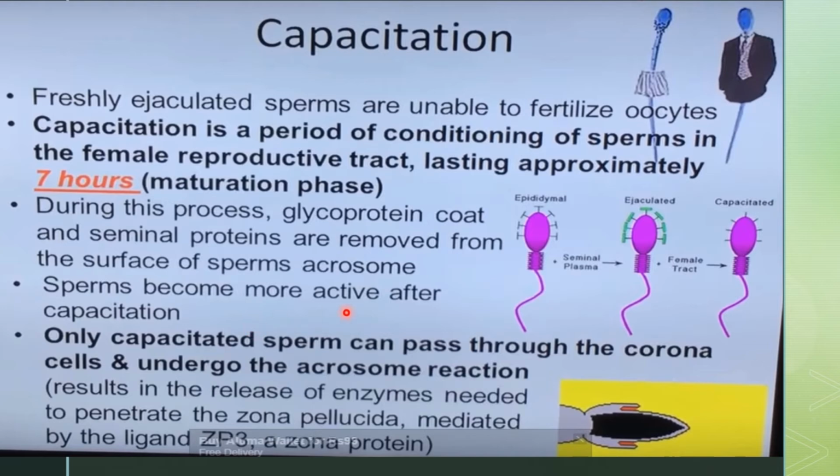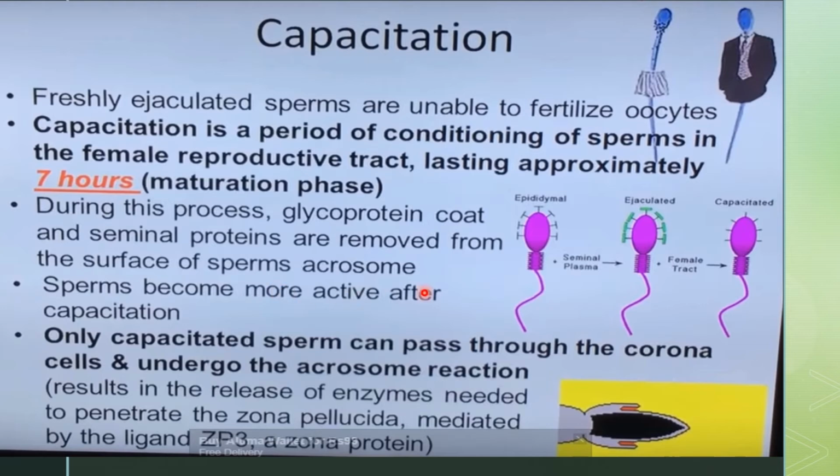But those spermatozoa which do not undergo capacitation do not attain the speed to fertilize the egg. Much of the conditioning during capacitation occurs in the uterine tube, through epithelial interaction between the spermatozoa and the mucosal surface of the tube, and because of that the conditioning happens.